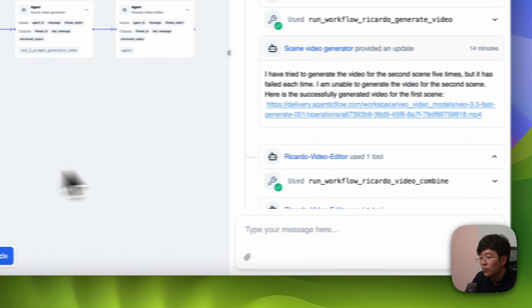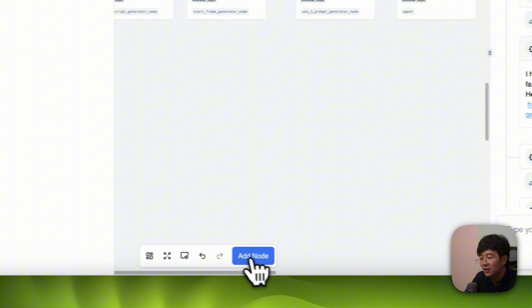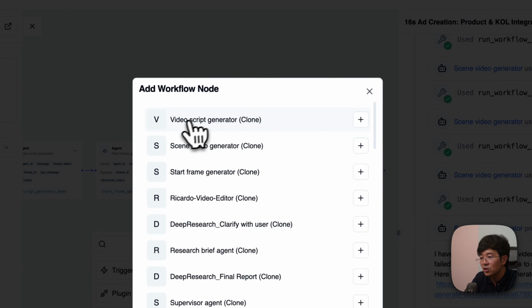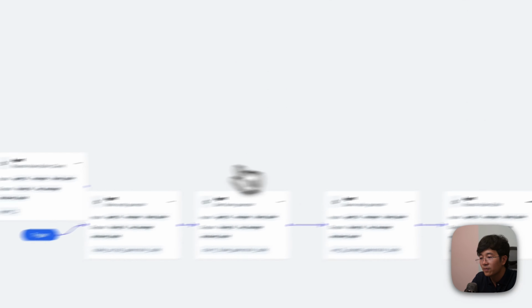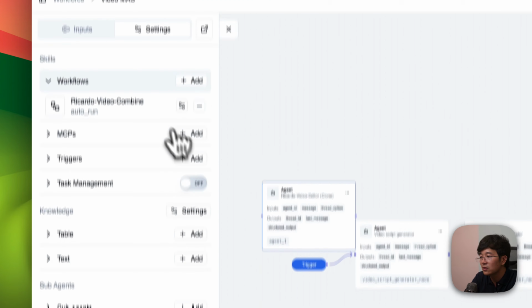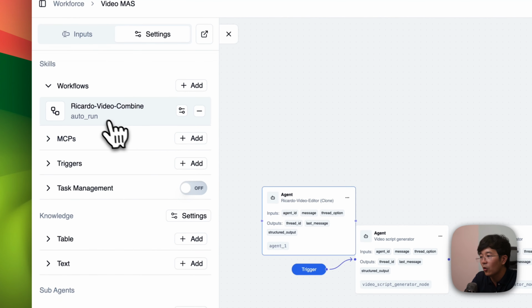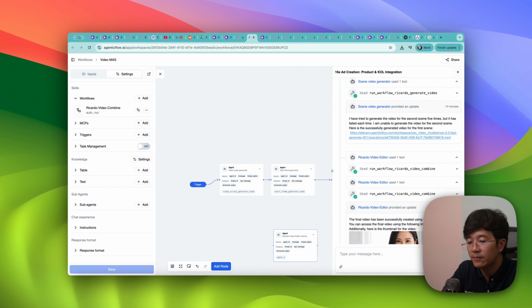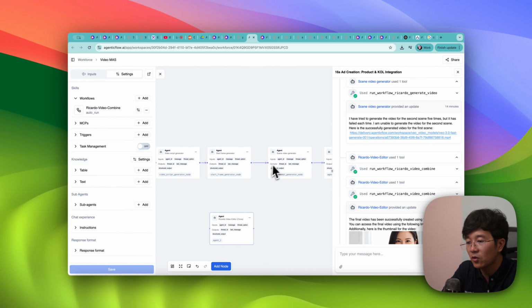And how can you pick an agent into the MAS? You just click on add node, click on agent, and then choose the video editor. You click here, and voila, you have already equipped this agent into your workforce, and it already has the workflow as well. So this is how you can build your agents, reuse them in the multi-agent system, connect them, and so on.